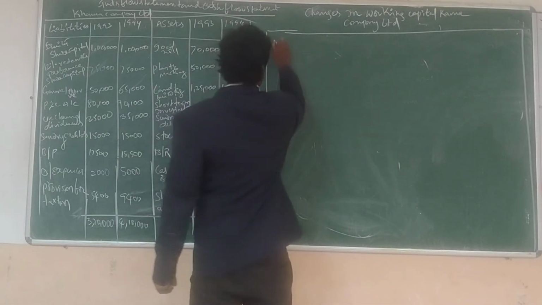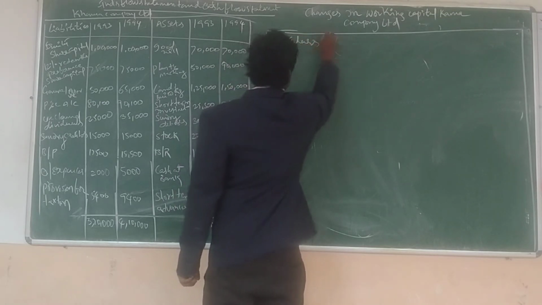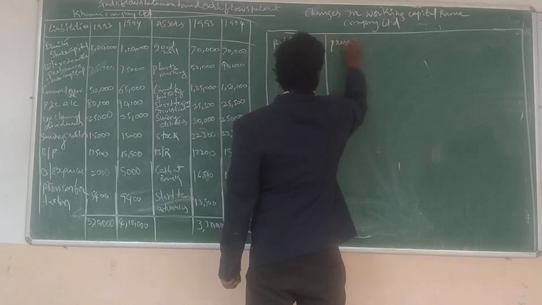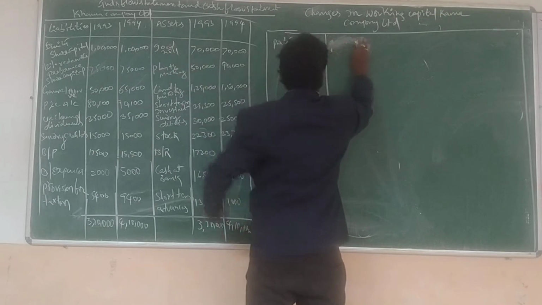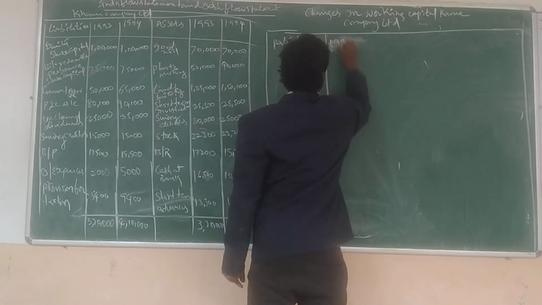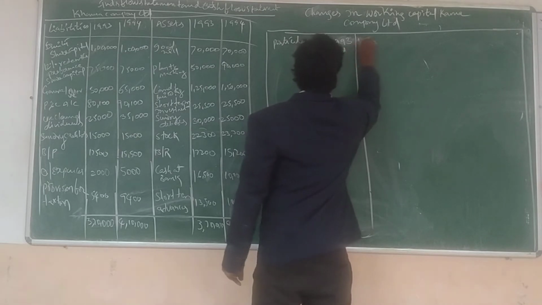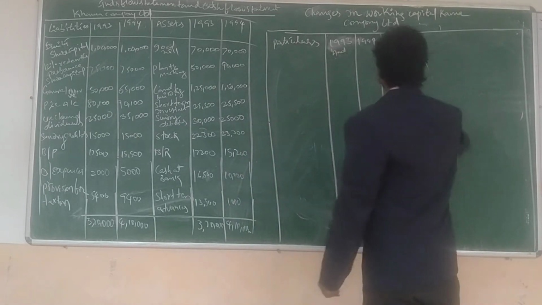So what is the format first? Particulars, previous year 1993 amount, 1994.